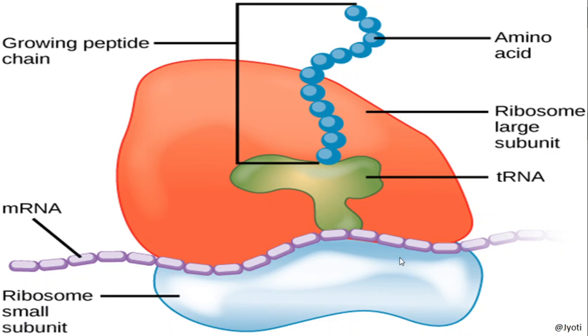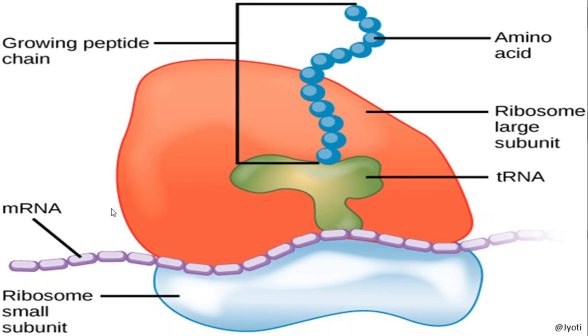You can see that both in prokaryote and eukaryote, the ribosome consists of two subunits. One is a larger subunit, the other is a smaller subunit. Again, these subunits are composed of many smaller components that we will discuss later on. So this ribosome has a tunnel in between the two sides through which the mRNA passes during protein synthesis.